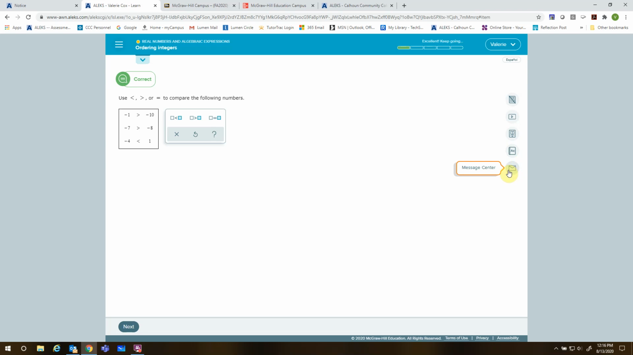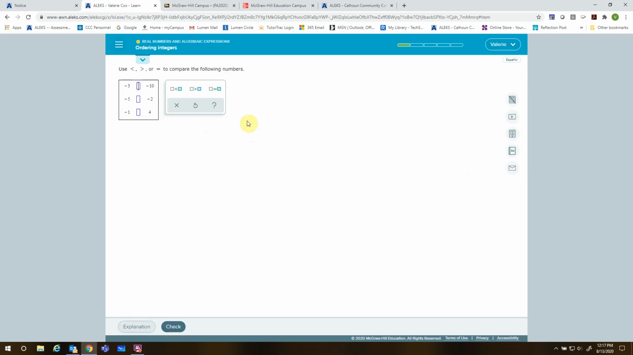The email button is to send me an email, and it's through ALEKS. I would really rather you text me on Remind if you are having issues working a problem in ALEKS. The message center, sometimes it goes to my clutter in my email, so just know that. Then I would click next if I'm ready to do another problem, and then you just go on with that.